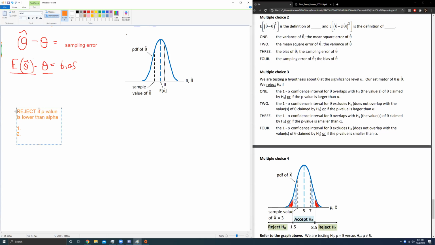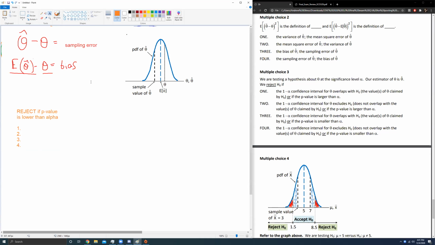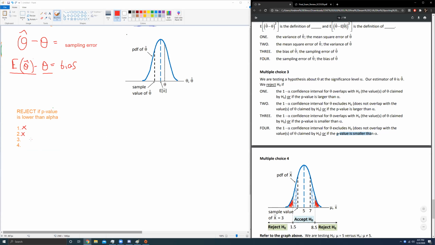So which answer choices could be right on that basis alone? This says p-value larger than alpha. Wrong. Looks like a green X, so I don't like that. Let's do a red X. Wrong. P-value larger than alpha. Wrong. Both of these say p-value smaller than alpha, so these could be right, but we have to narrow it down. We reject if the confidence interval does not overlap with the null hypothesis value.